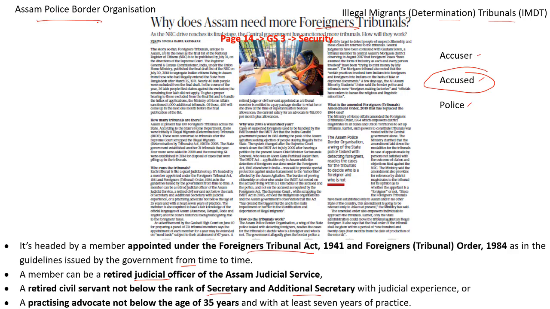They have a monthly target, and they have to look for these people within the state of Assam. In case they figure out that someone is an illegal immigrant, they immediately put the case in front of the tribunals, and it is the tribunals which will decide further whether this person is an illegal immigrant or not. So this is how it is currently functioning in the state of Assam.